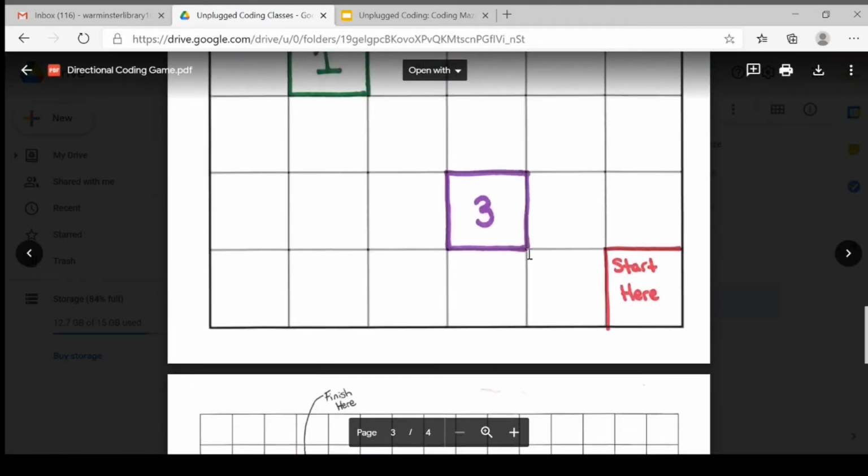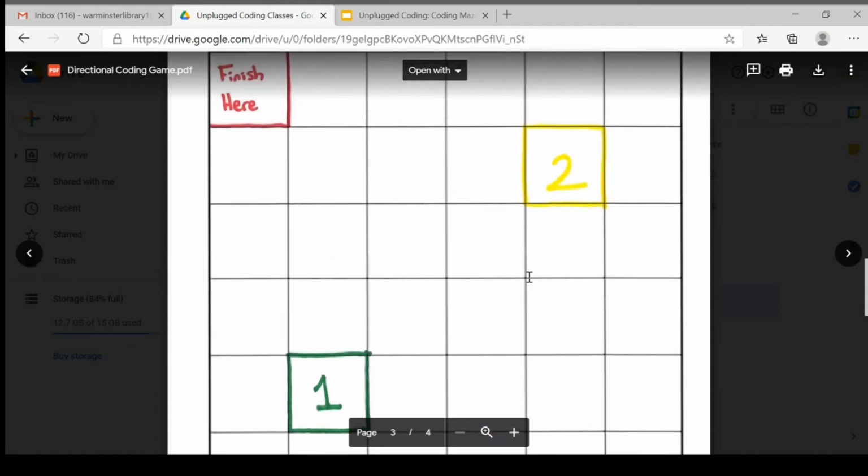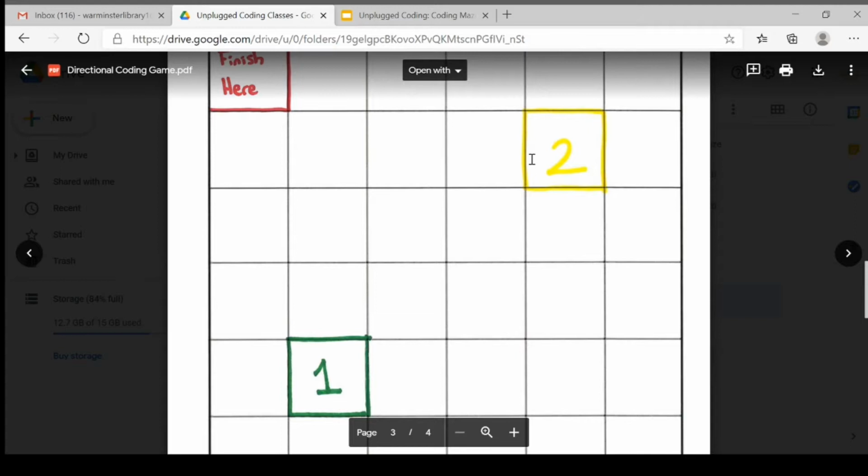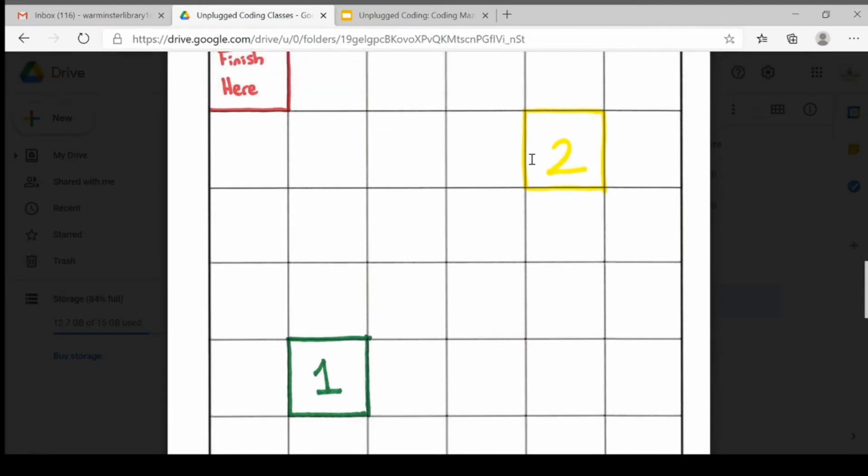In the level 1, the one that we're going to do together, you first have to go to step 1, 2, then 3, in that order before you finish. And we're just going to do maybe step 1 and step 2 together. And then you guys can go on and do the rest of the game and figure out the lines of code that you'll need to get your icon where it needs to go. So we'll be back in just a moment.